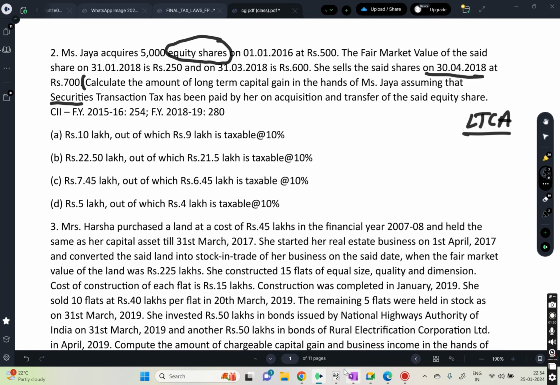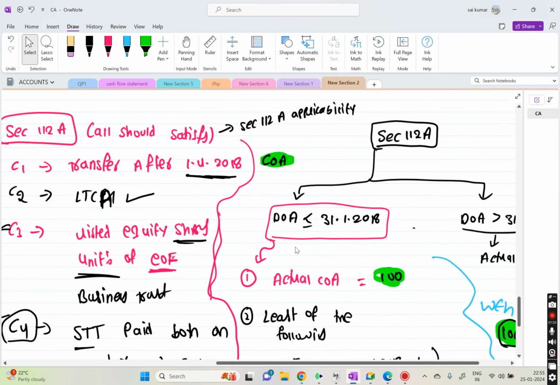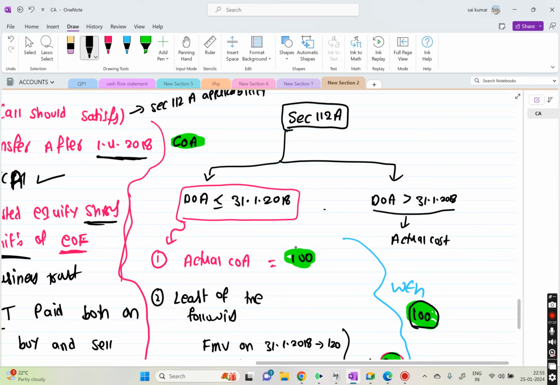Condition 1 satisfied. Condition 2: long-term capital asset, satisfied. Condition 3: listed equity shares or equity oriented fund or business trust, satisfied. Condition 4: STT paid both on acquisition and sale. They have given it, satisfied. So section 112A is applicable. This is the first thing we need to check. Then if section 112A is applicable, we need to talk about the cost of acquisition.